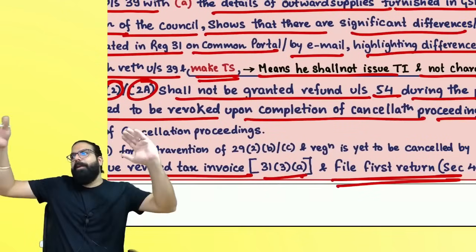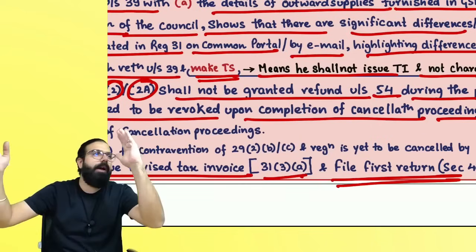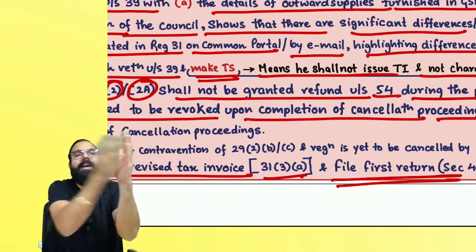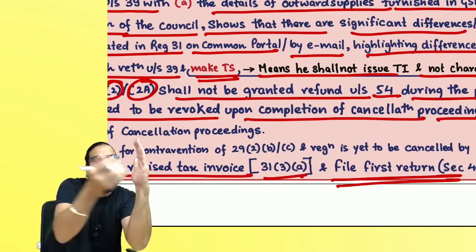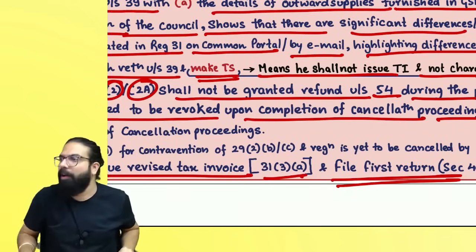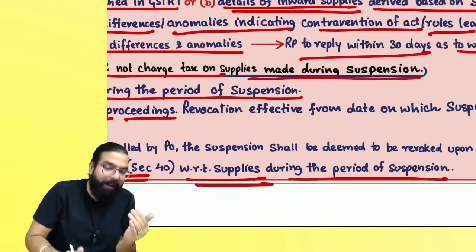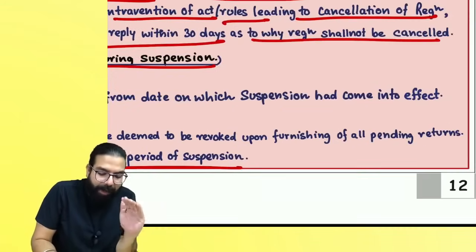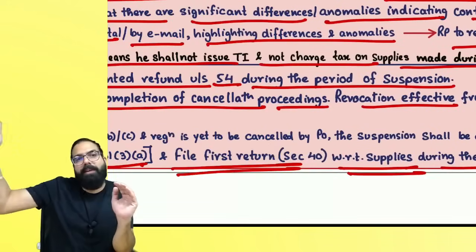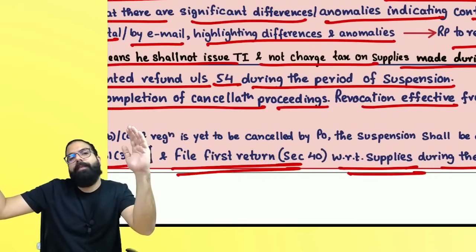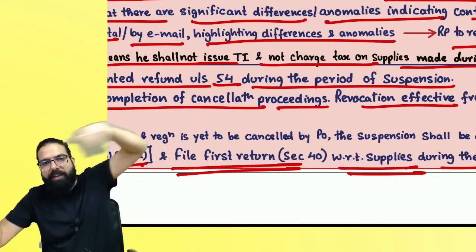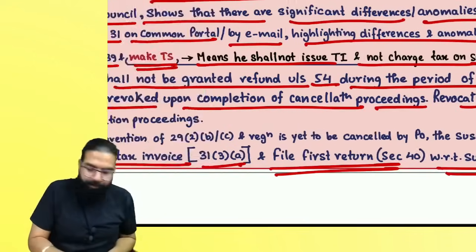Might be during this period you are suspended, and later the cancellation result came, they cancelled your registration. So it will not be that during this period your registration was suspended and then it was cancelled. They will tell you that from this date we have cancelled your registration, and hence the suspension will be revoked, and revocation will be effective from the date on which the suspension had come into effect. From this date your suspension will be revoked, and they will say from this date we are cancelling your registration.